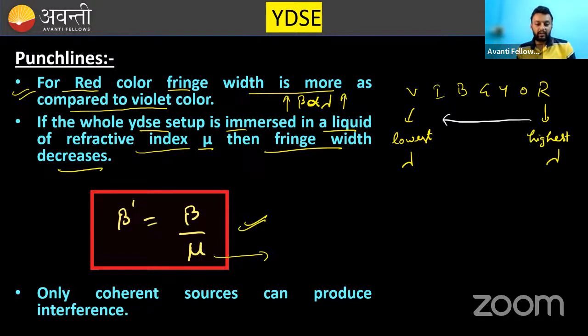Next punchline: only coherent sources can produce interference. Now tell me, what is the meaning of coherent sources? Can anyone tell me? Anyone knows?